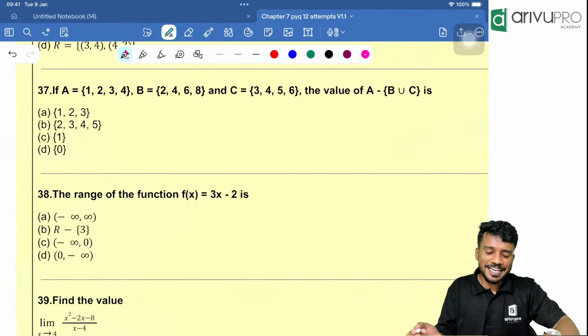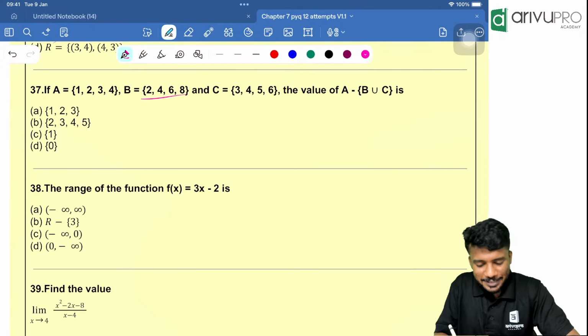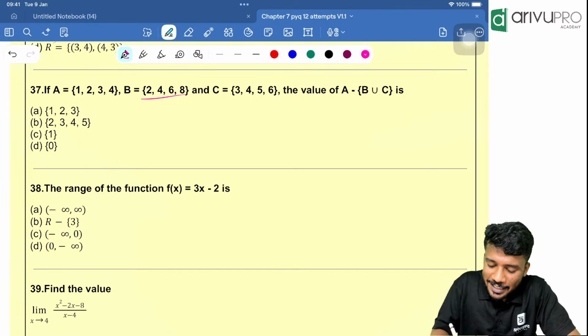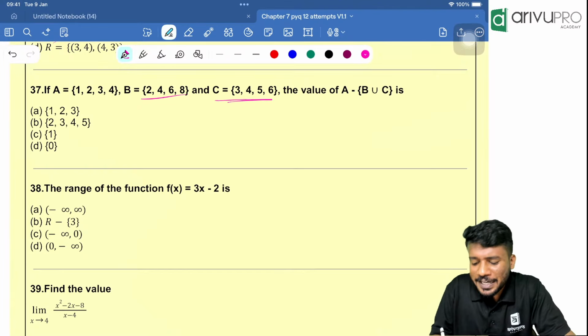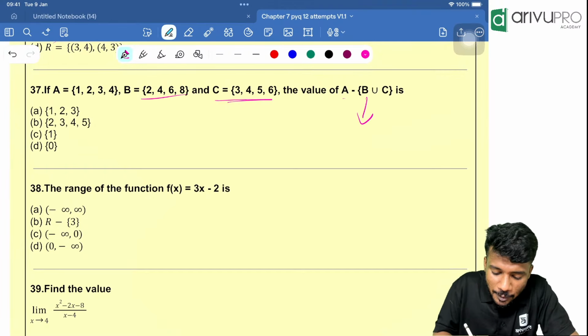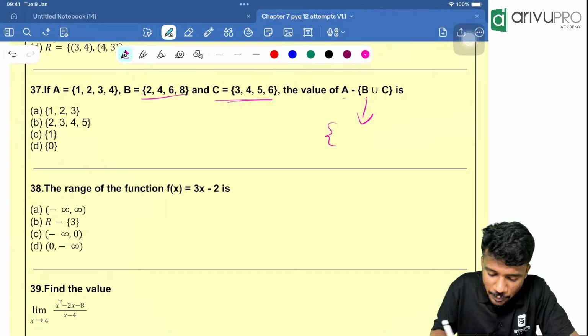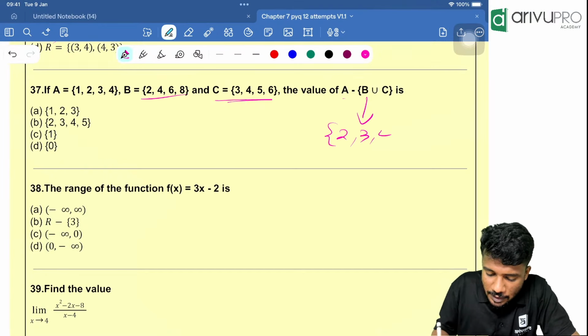Yes. Next question. If A is the set {1, 2, 3, 4}, B is the set {2, 4, 6, 8}, C is the set {3, 4, 5, 6}, then find the value of A minus (B union C). People, B union C means which all elements are there? 2 is there, then 3, then 4, which is in both sets, then 5, then 6, then 8.